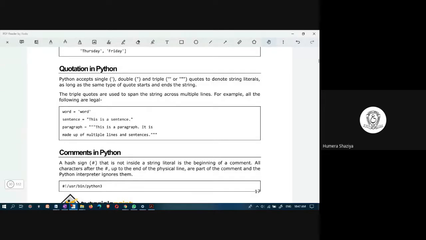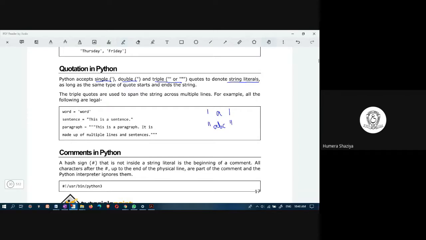Next, you have quotations. In Java and C, you have two kinds of quotes, single quotes and double quotes. You write strings in double quotes and you write characters in single quotes. If A is there, you write it in single quote. If you have A, B, C, you write in double quotes. In Python, there are three kinds of quotes: single quote, double quote, triple quote. And all three denote string literals.